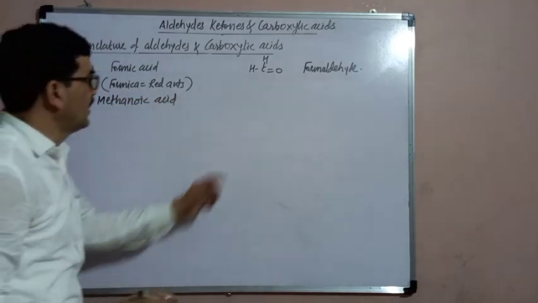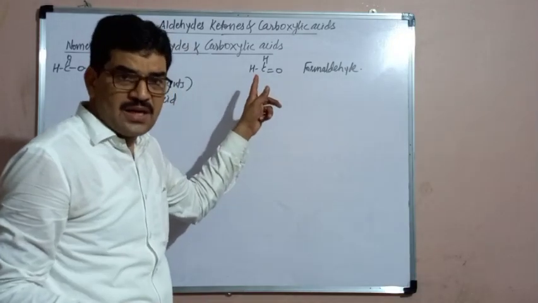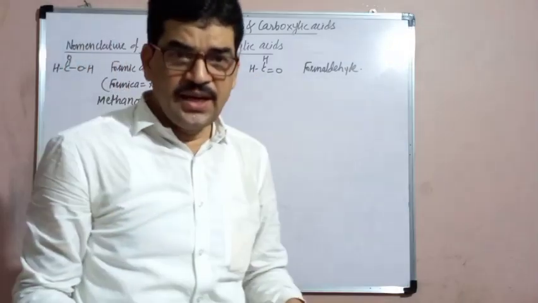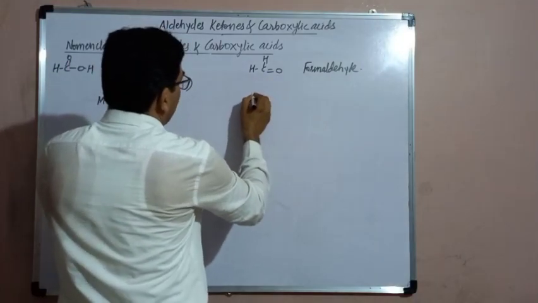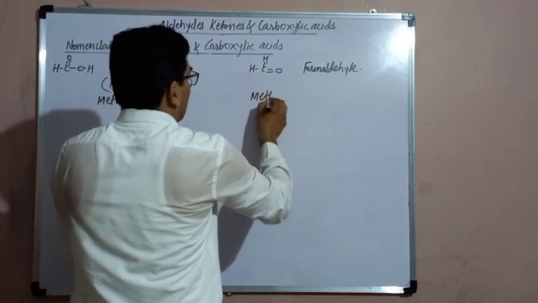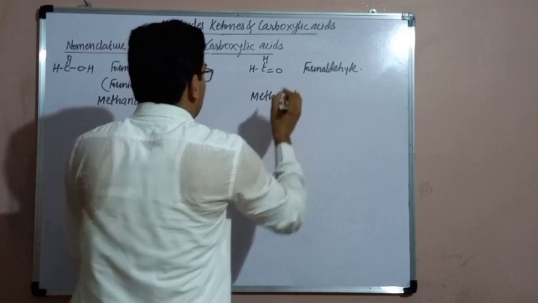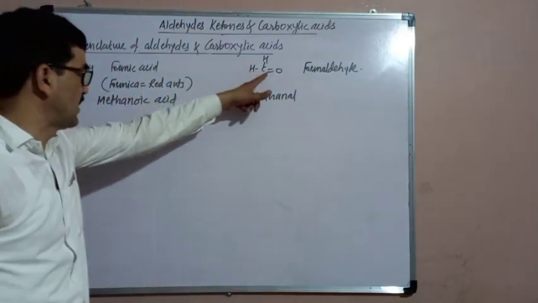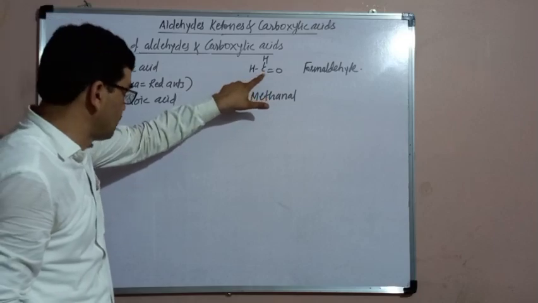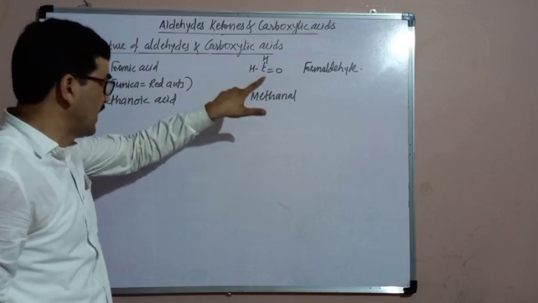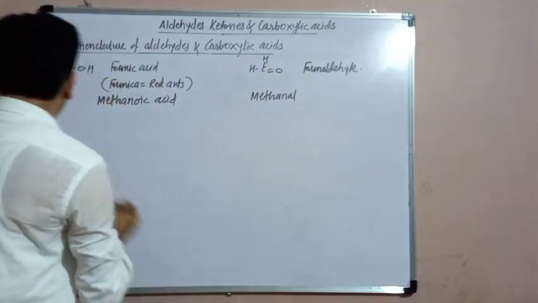For the aldehyde, from the name of the parent alkane, the ending e is replaced by al. Therefore, the IUPAC name of this aldehyde will be methanal, because its parent alkane is methane.